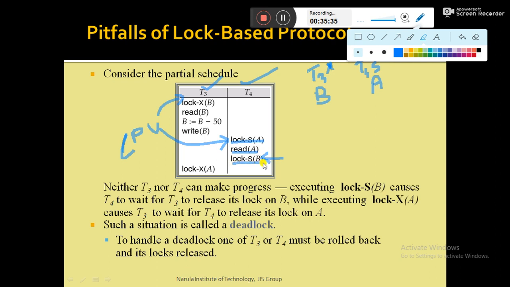Lock S B. That means transaction T4 wants to lock the data item B in shared mode lock, but the concurrency control component will check whether B has any incompatible mode lock or not.